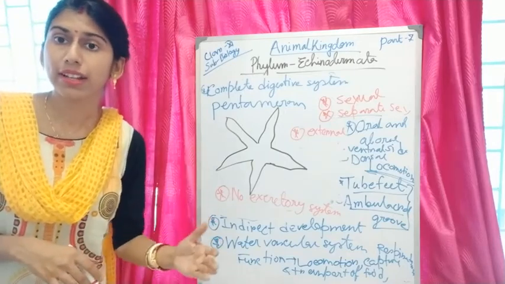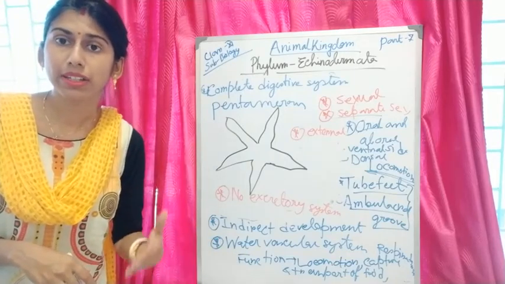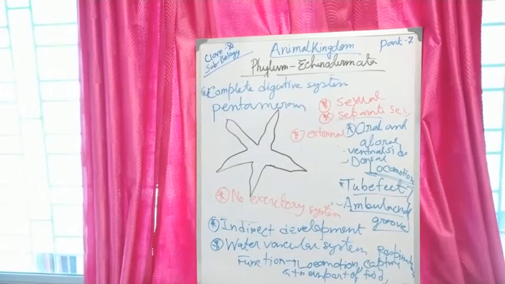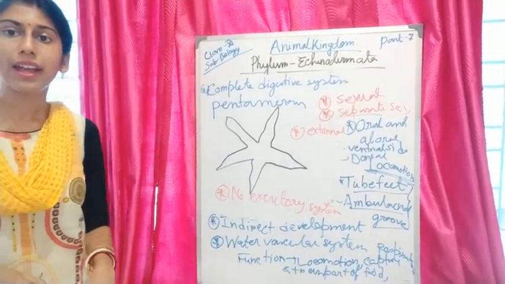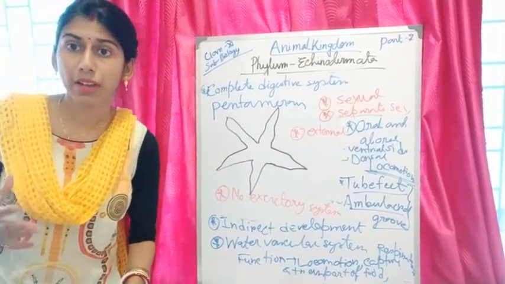I have mentioned that they are exclusively marine, that means they are mainly found in seawater, and they form different types of structures.